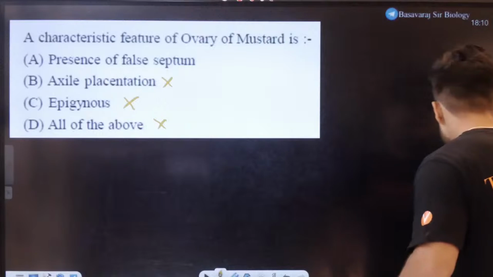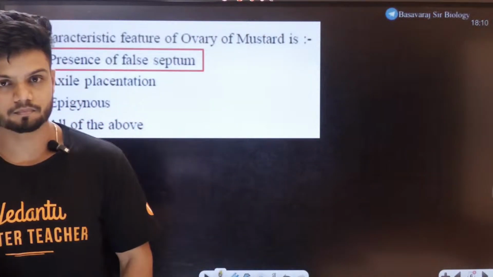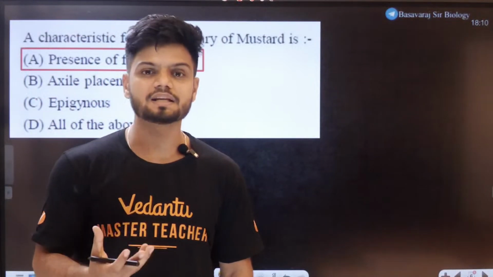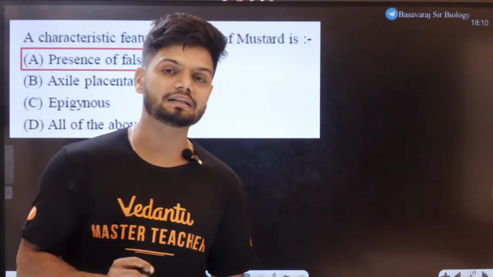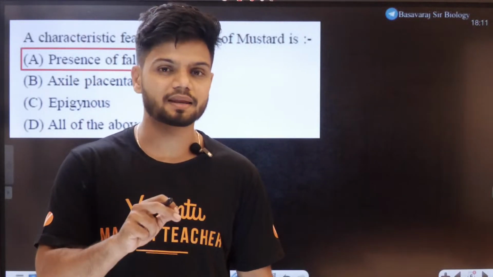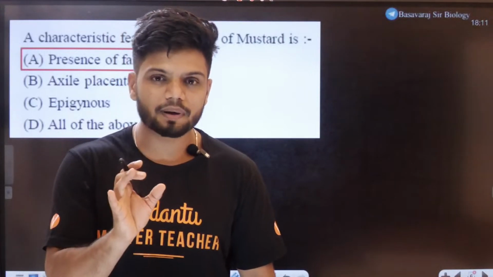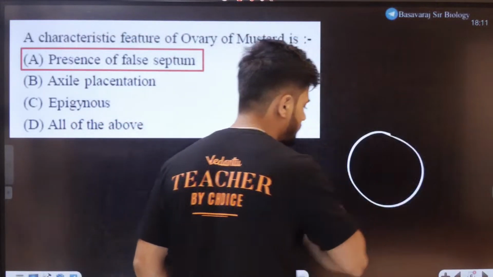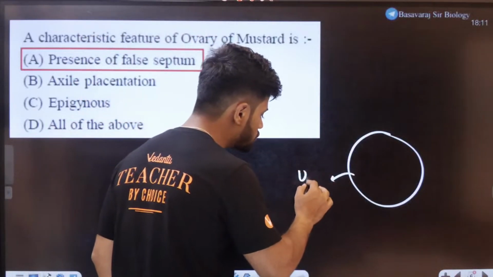All of you. Students, what do you mean by formation of false septum? Okay. Listen to me very carefully. If you know the placentation called parietal placentation, what are the examples in parietal placentation? First of all, you tell me, students. Argemone and mustard are the examples here. In parietal placentation, what happens is, for example, this is the placentation right here. Now, initially, in the starting stage, this is going to be unilocular.